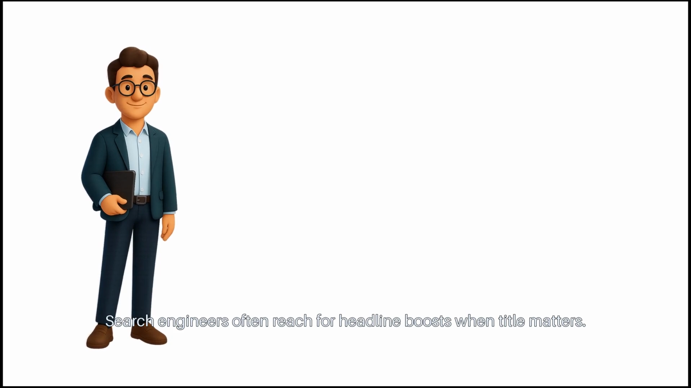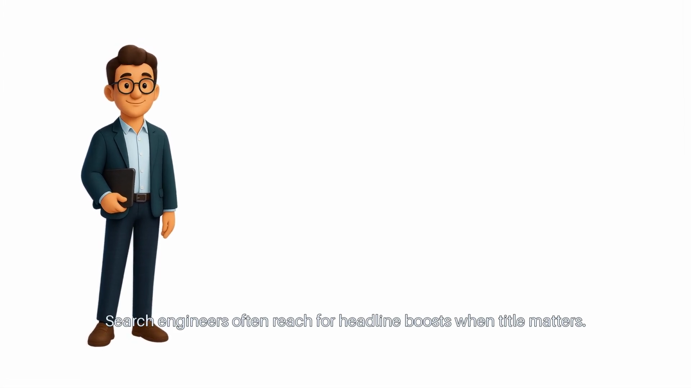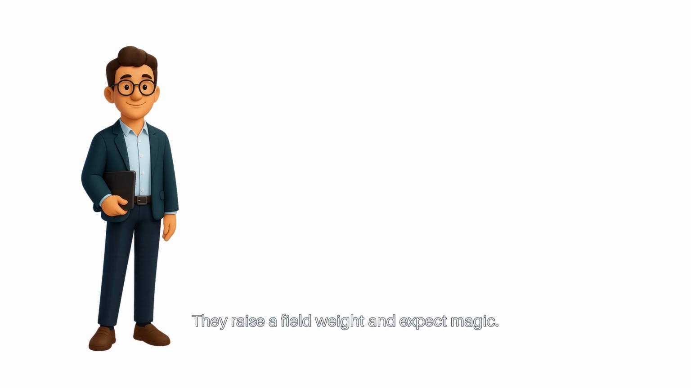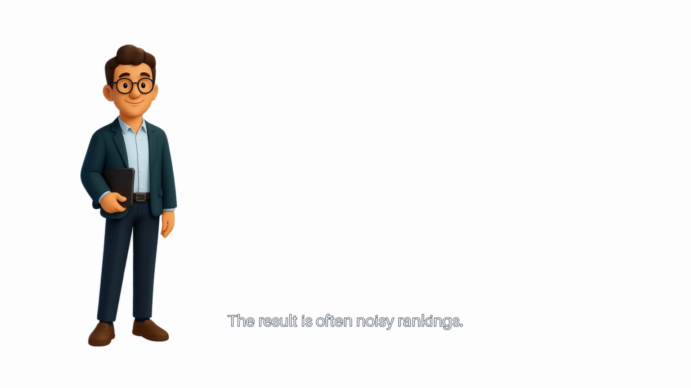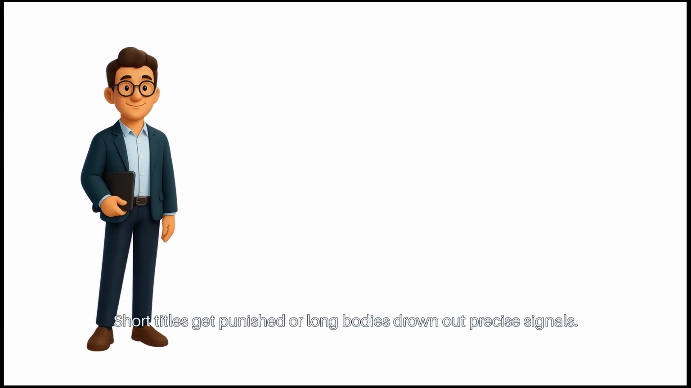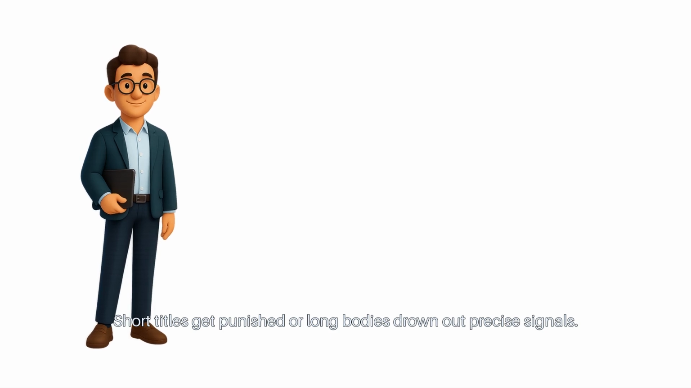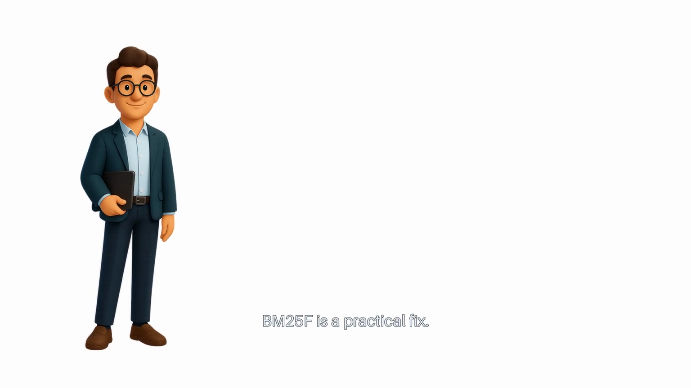Search engineers often reach for headline boosts when title matters. They raise a field weight and expect magic. The result is often noisy rankings. Short titles get punished, or long bodies drown out precise signals. BM25F is a practical fix.